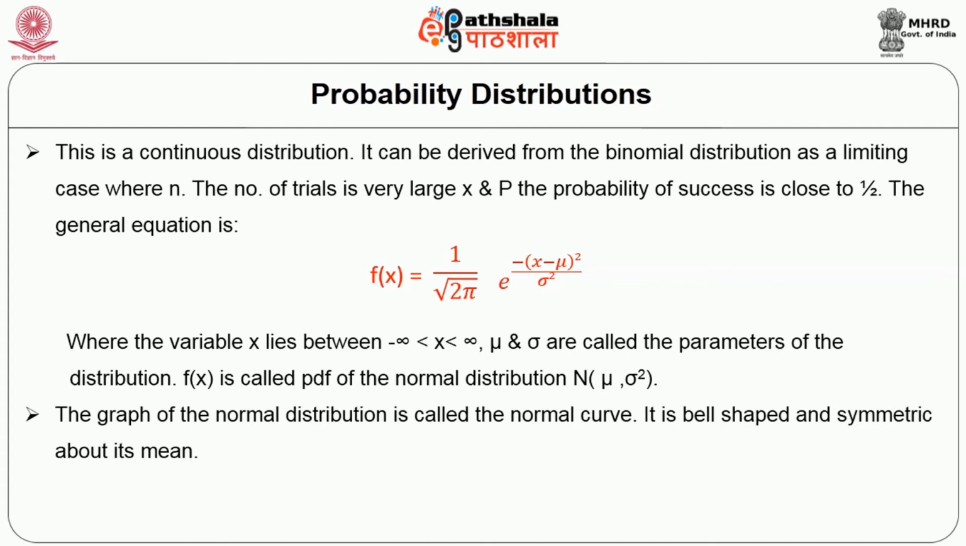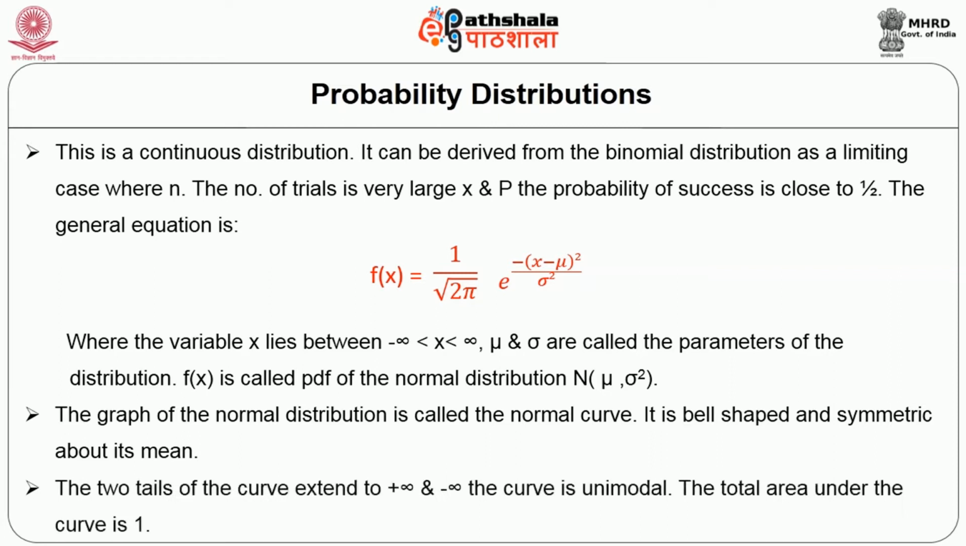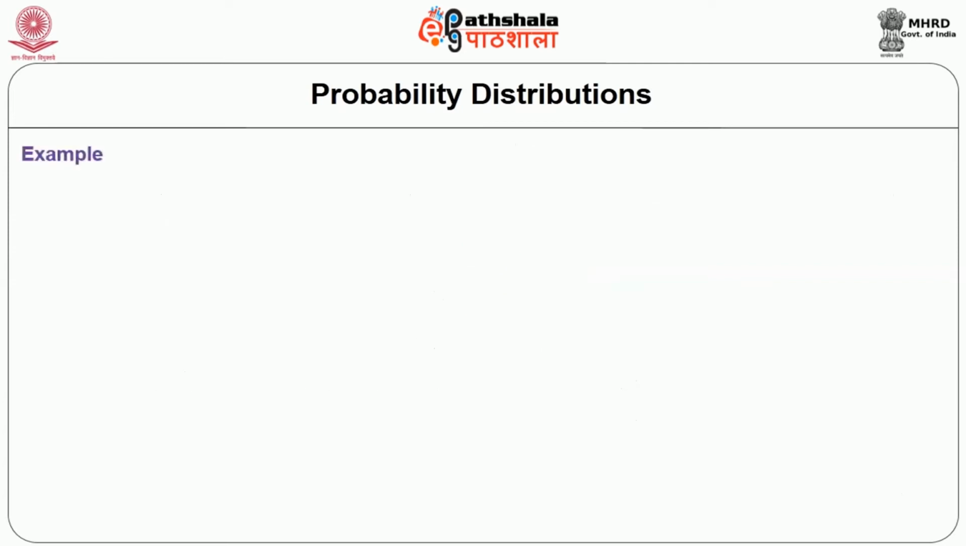So it can be represented in the graph of the normal distribution. When we represent the same thing in a graph, we call it a normal curve. It is bell-shaped and symmetric about its mean, the two tails of the curve extend to infinity, and the curve is unimodal. The total area under the curve will be 1. This can be better understood with the help of an example.